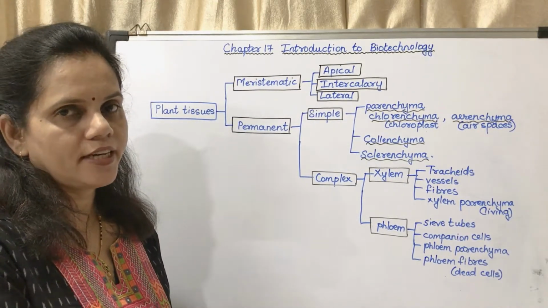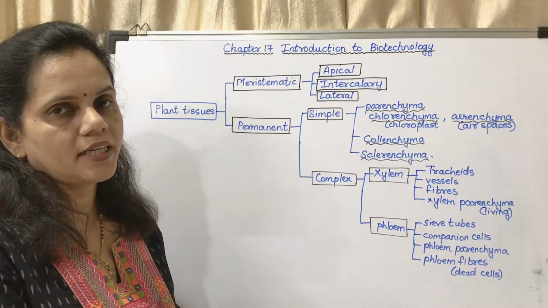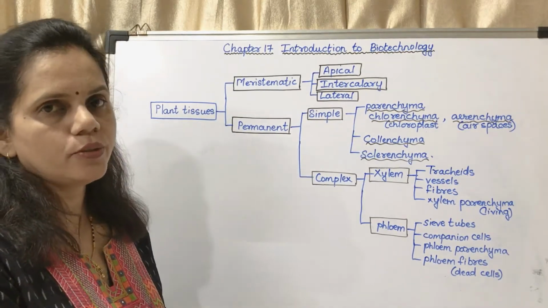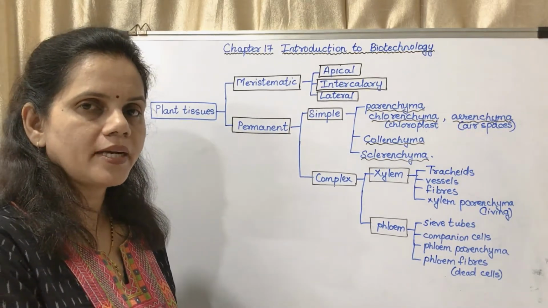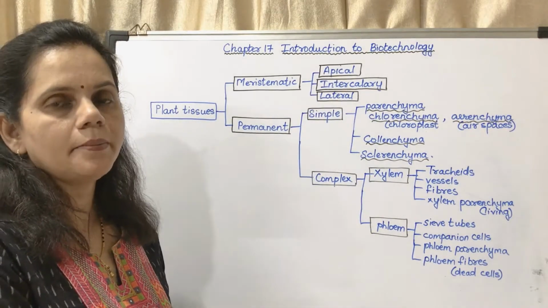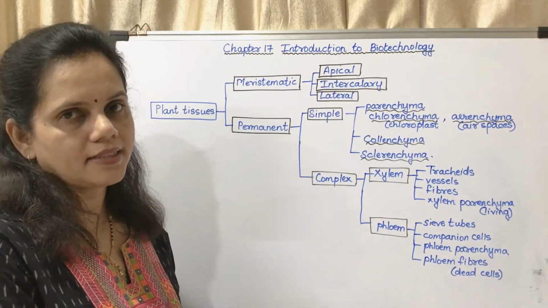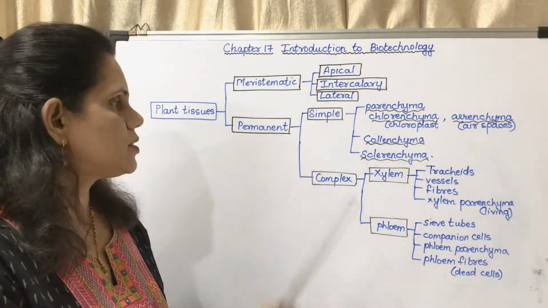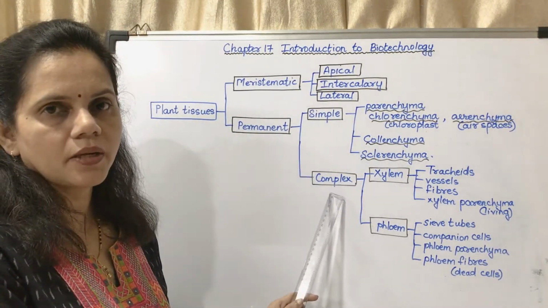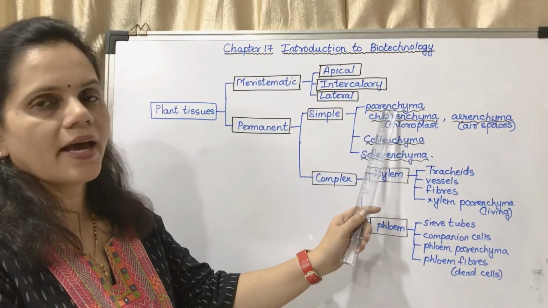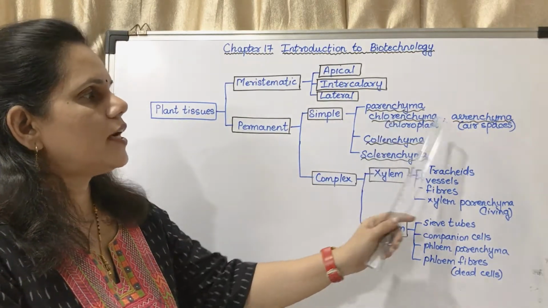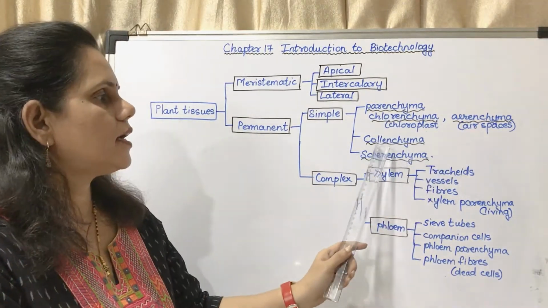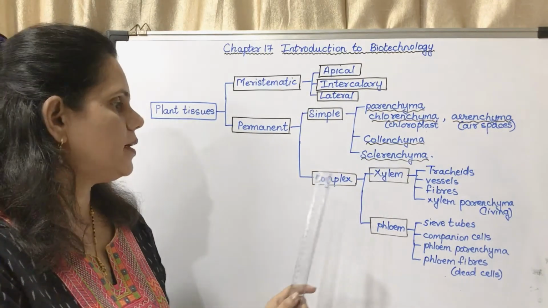Plant tissue is divided into two types of tissue: meristematic tissue and permanent tissue. There are three types of meristematic tissues: apical meristem, intercalary meristem and lateral meristem. Permanent tissue is of two types: simple and complex permanent. Simple: parenchyma, chlorenchyma, collenchyma, sclerenchyma.